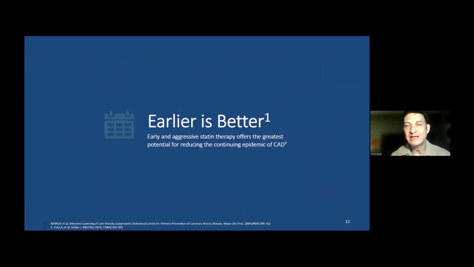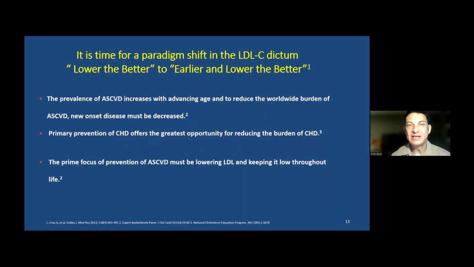Now, we talked about the lower is better. Now, we also know that earlier is better. So there has been a paradigm shift as to how we target the LDL cholesterol. And lower the better has now changed to earlier and lower the better. So this means that we have got to not only decrease the LDL level to as low as possible, but we have got to decrease it as early as possible.